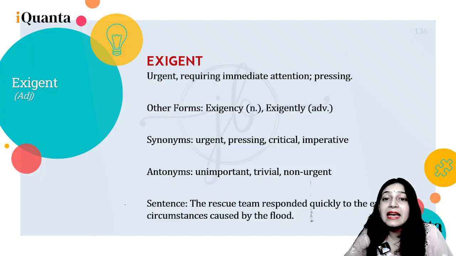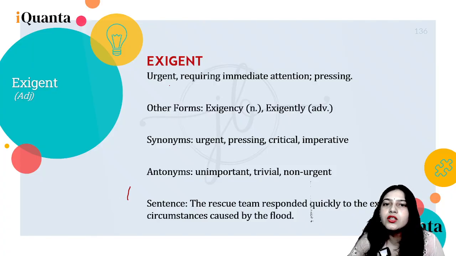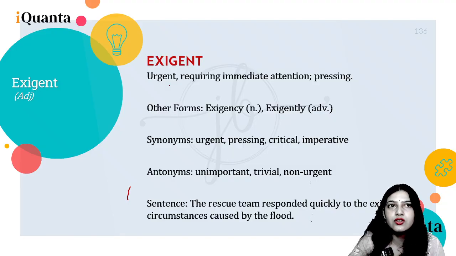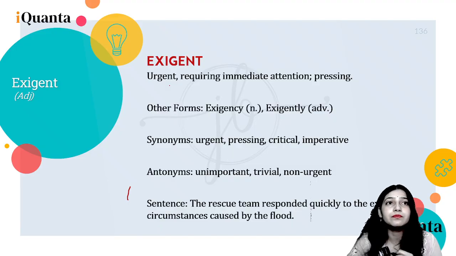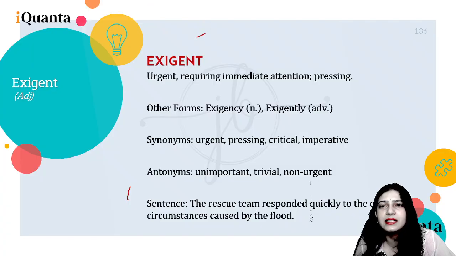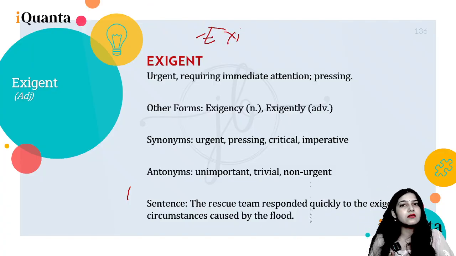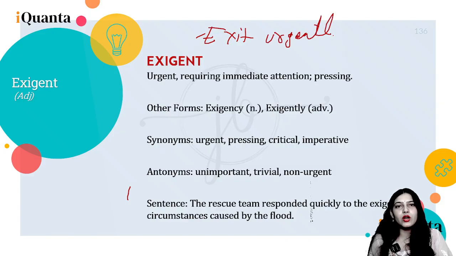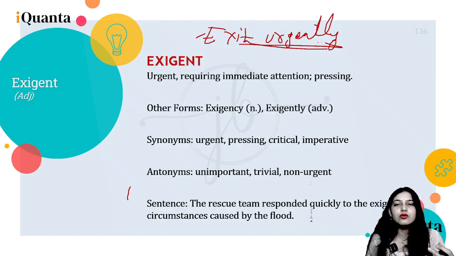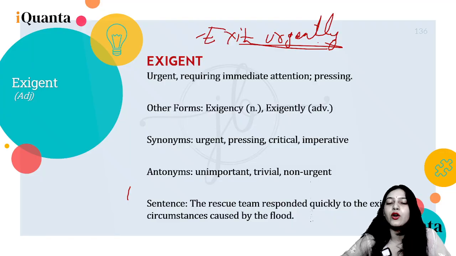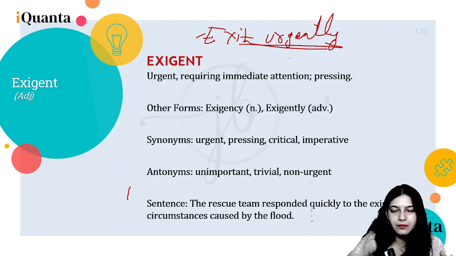Anyway, okay. Exigent. So exigent is basically urgent, requiring immediate attention, or pressing. Let's take it like exit urgently, right? So you need to take actions immediately. For example, something happens 2 kilometers away with some of your relatives, and you'll have to exit urgently and take immediate actions. That's exigent. Basically it's a critical or sensitive time, right?